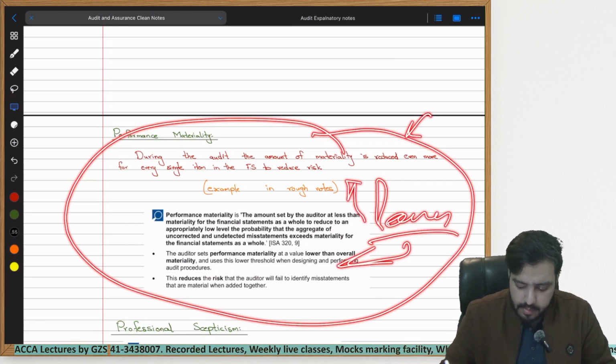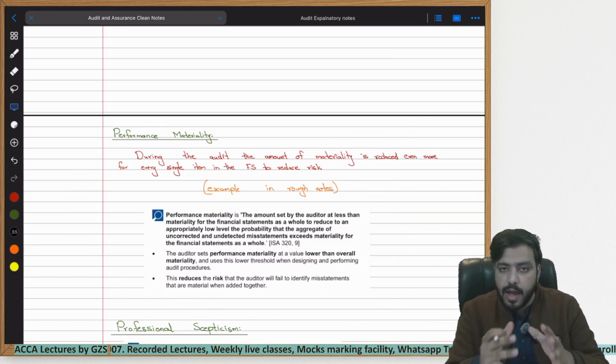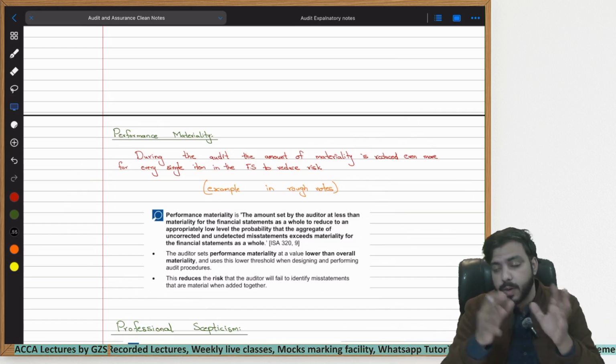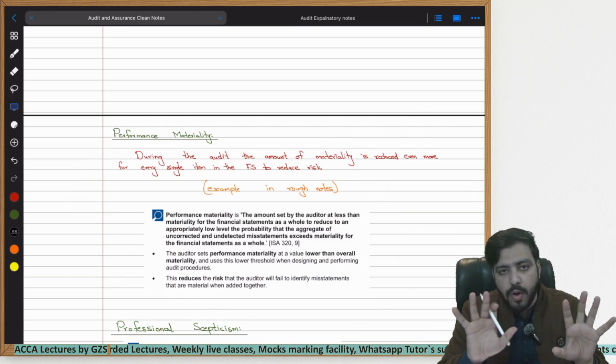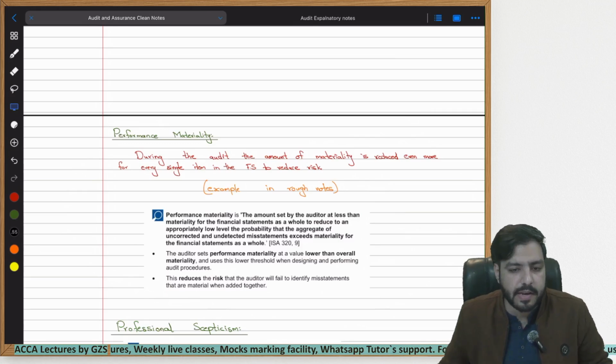Learn these things. And now learning would be even easier for you because I have explained it conceptually for you: what is PM, why is it reduced. Now you have a very clear concept within your mind. So now let's move forward towards the next area.